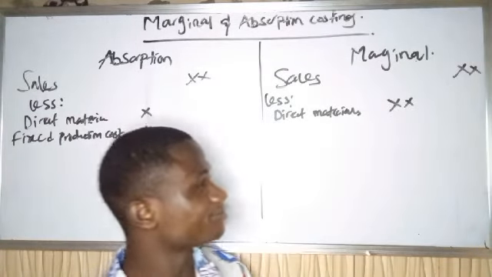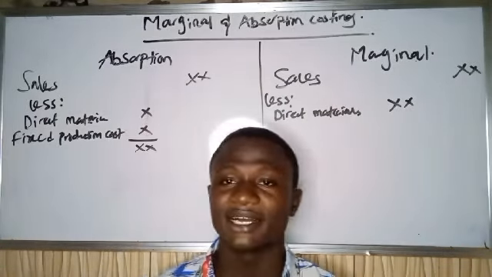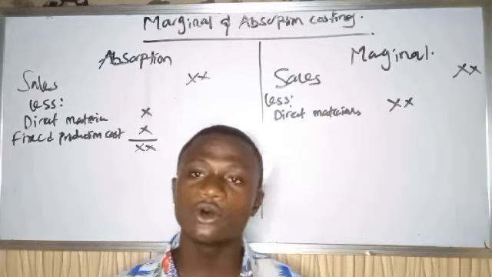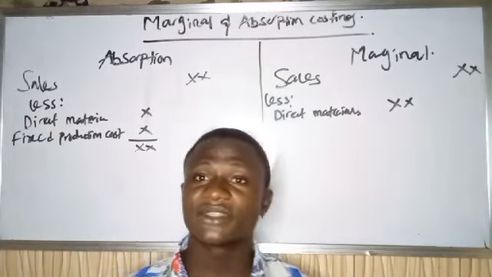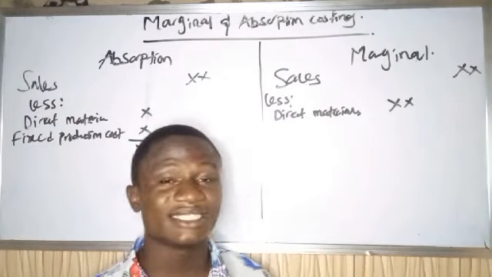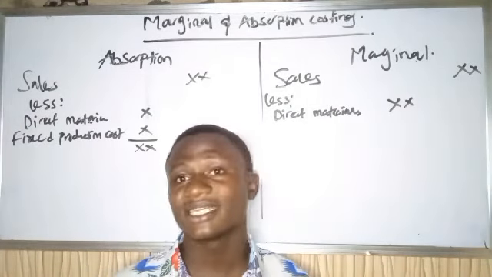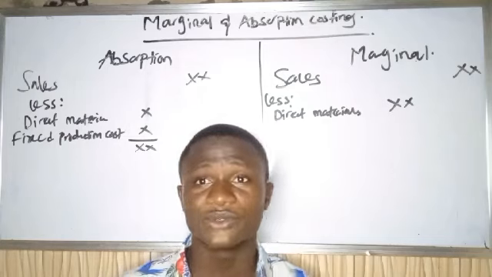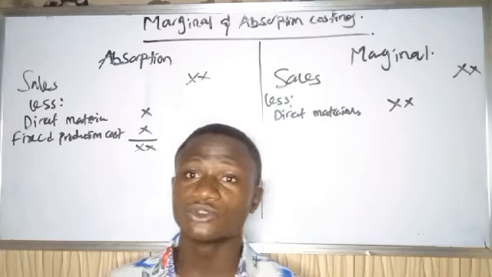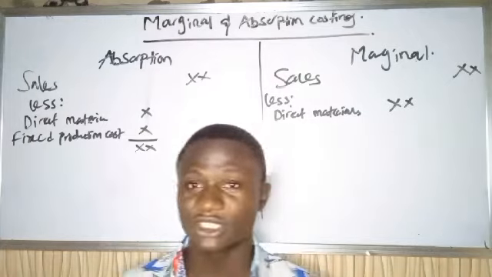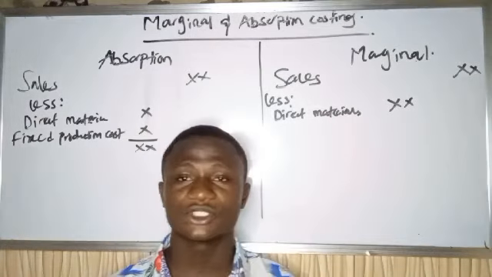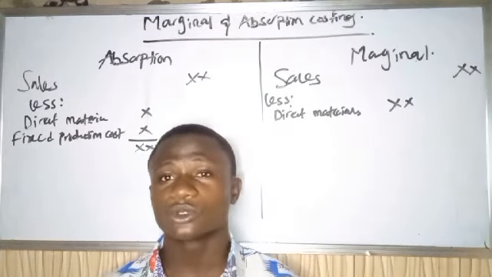After that, sometimes you might have closing stock. It's not all the goods you produce that you sell. Say I produce 10,000 units of goods, and in the end I'm only selling 9,000. That's my closing stock. And don't forget that before you can get your cost of goods sold, you have to subtract your closing stock. From your financial accounting knowledge, you should know that.